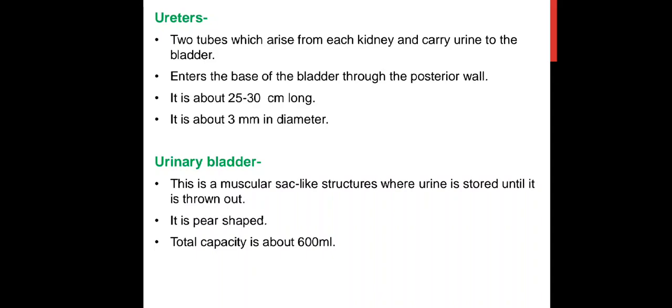Next is the urinary bladder. It is a reservoir of urine. It is pear shaped, but becomes more oval when it is full of urine. It is a smooth and collapsible muscular sac that temporarily stores the urine, and it lies in the pelvic cavity. The total capacity of the urinary bladder is around 600 ml.